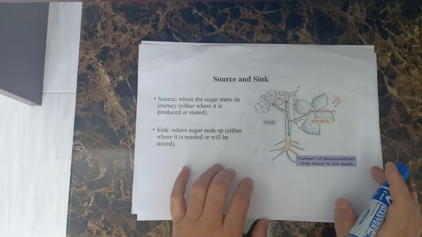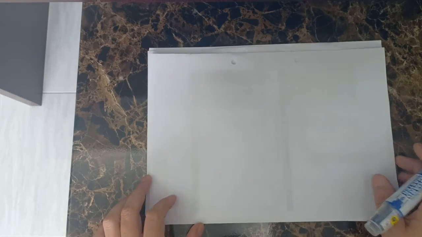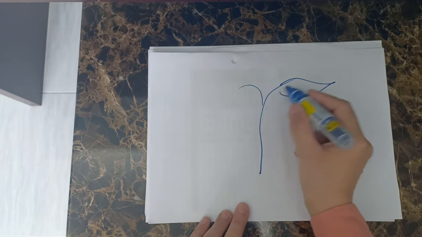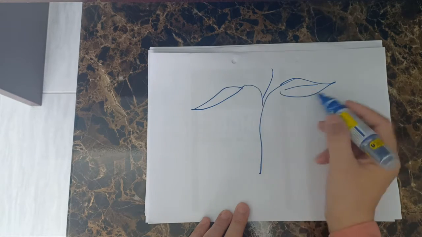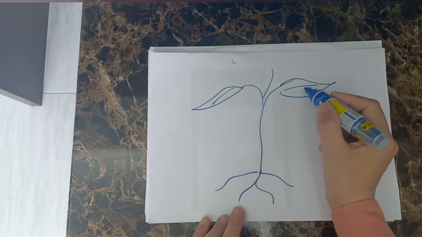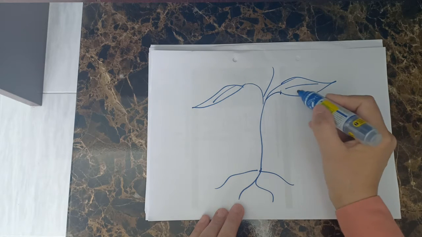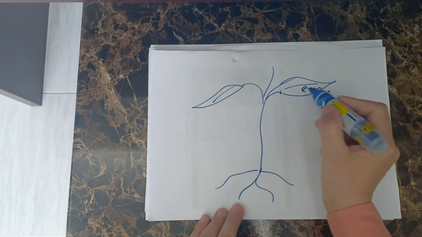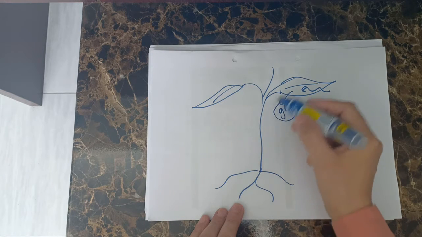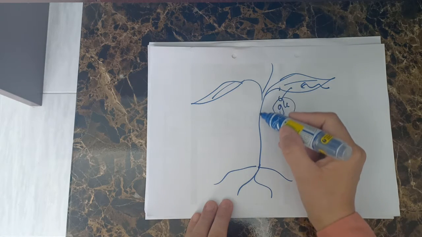So for example, let's say you have a plant. This is your plant and these are the leaves. This is the root. In summer the leaves are photosynthesizing. So the plant will produce what? It will produce glucose, and that glucose will be converted into starch. Then starch will be converted later on into sucrose, and sucrose will be stored.